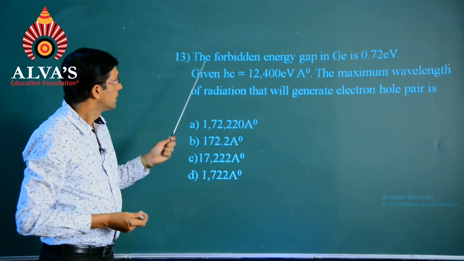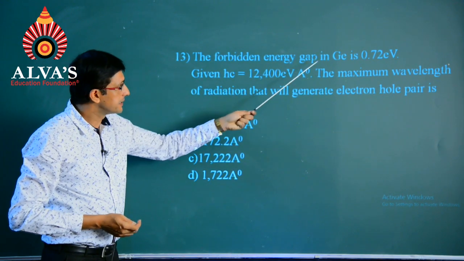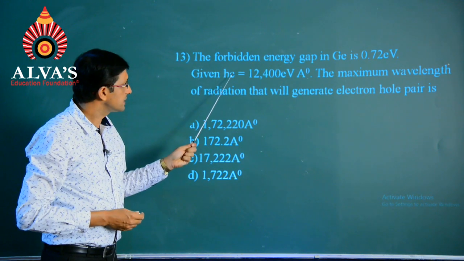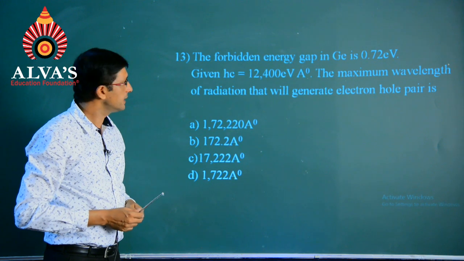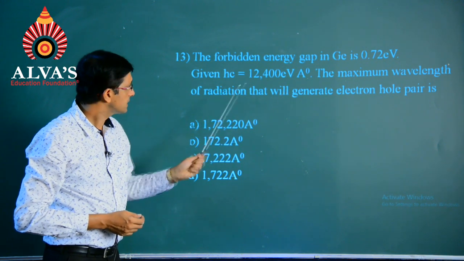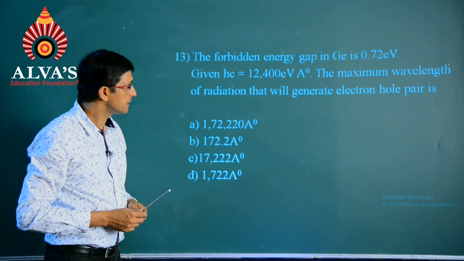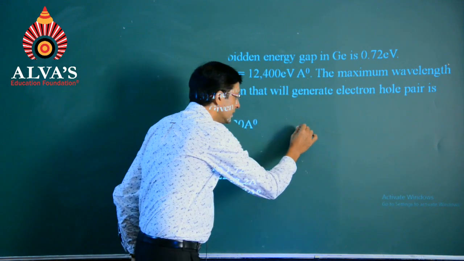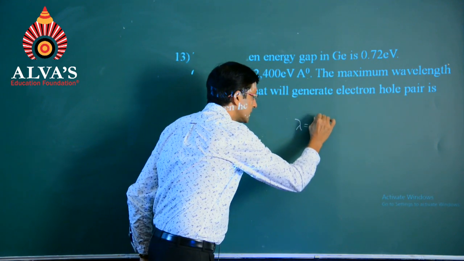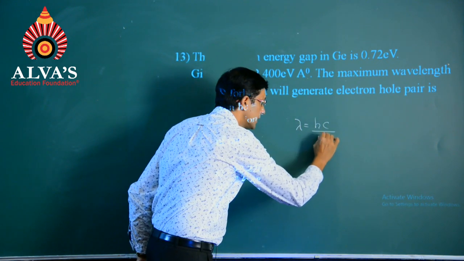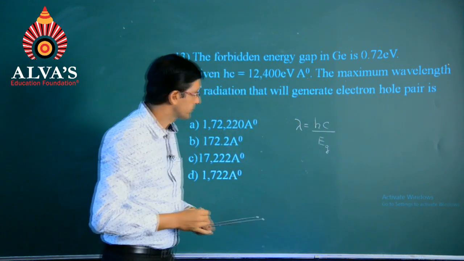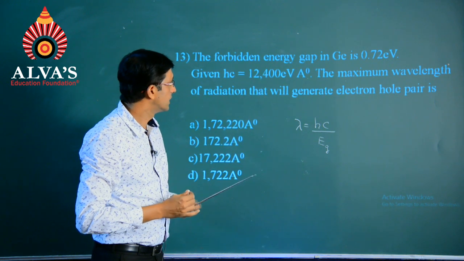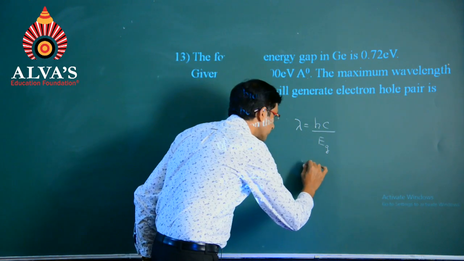Question number 13. The forbidden energy gap in germanium is 0.72 eV given Hc equals 12,400 eV angstrom. The maximum wavelength of radiation that will generate the electron hole pairs is. So, we have lambda is equal to Hc by E suffix g. Hc product is mentioned to us with 12,400 eV angstrom.